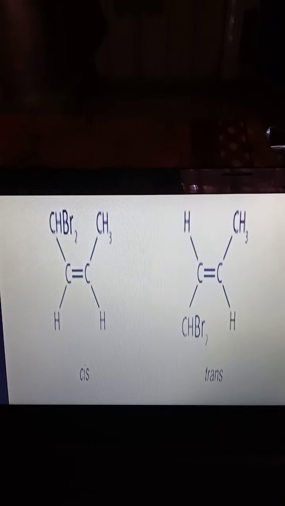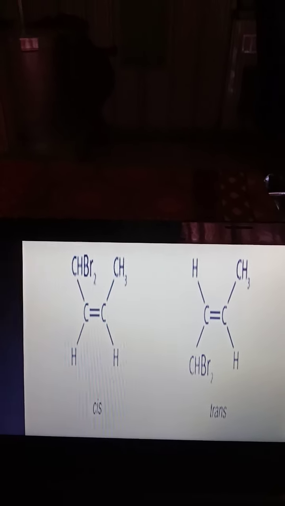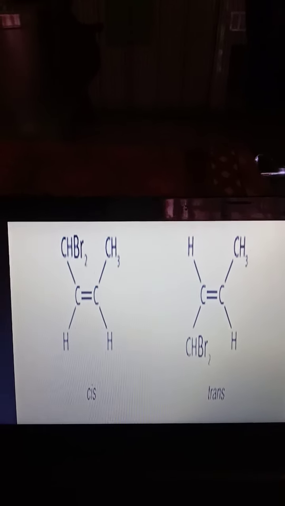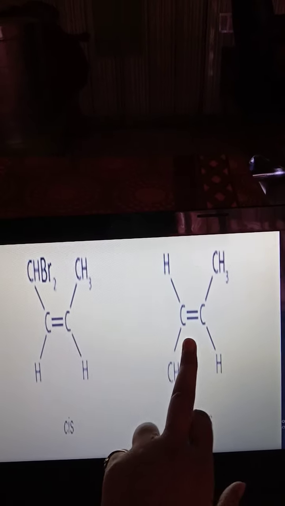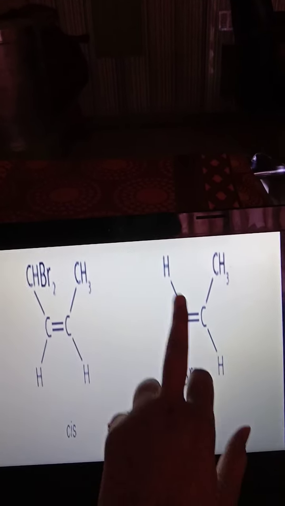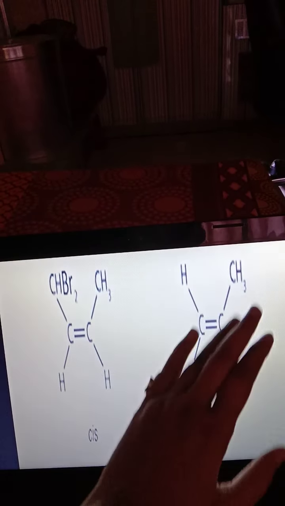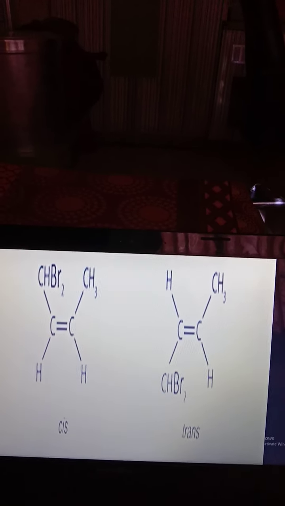These are the structures of alkenes, cis and trans. Cis means similar priority groups are present above the plane or below the plane, that is, on the same side. For example, these hydrogens have the same priority and are present on the same side. This is cis. Here the hydrogen is present on a different side. This is the plane, we can cut above the plane and below the plane. That's why this is the trans isomer.